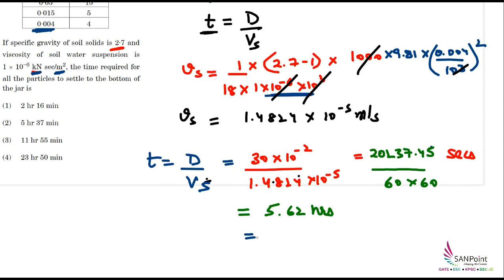So it will be 5 hours, and to convert this into minutes, 0.62 multiplied by 60, then we will get the value in minutes. So 0.62 multiplied by 60 gives me the value as 37 minutes. So from here the correct answer is option 2. So option 2 will be our correct answer for this particular problem.